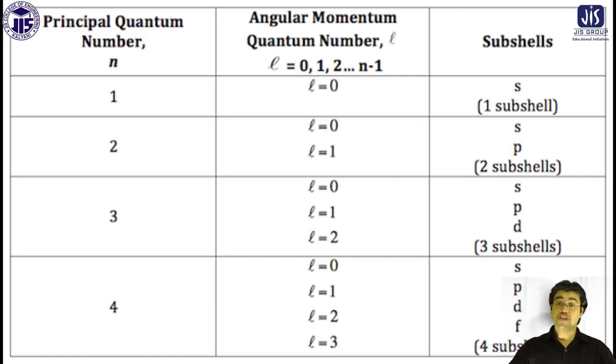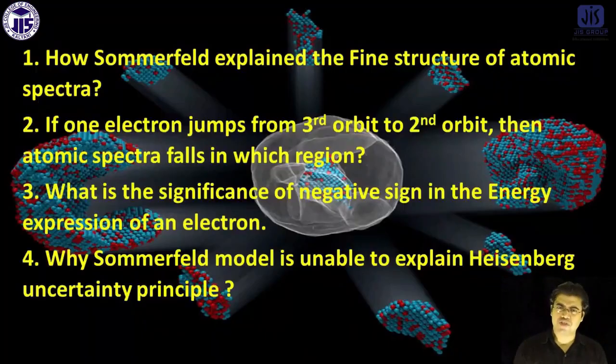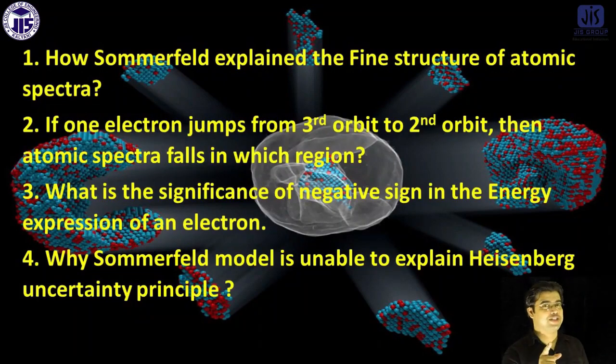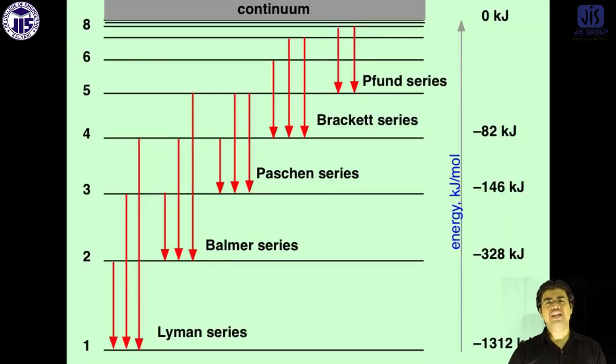Come to the second question. If one electron jumps from the third orbit to the second orbit, in which region does the atomic spectrum fall? I discussed in the previous class that there are some regions of the hydrogen spectrum. For example, if any electron jumps to the first orbit from any higher orbit, the series of lines generated is under the Lyman series.